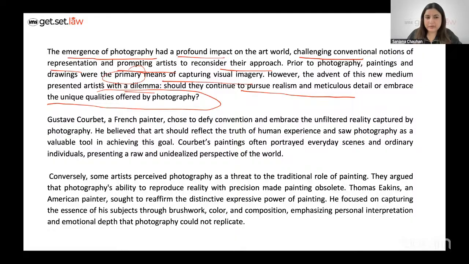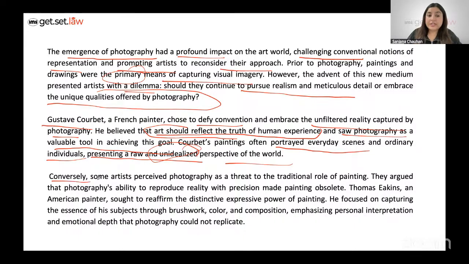Now, a couple of painters have been mentioned. One is Gustave, a French painter. He chose to defy convention. He chose to challenge convention, and to embrace photography, the unfiltered reality captured by photography. His belief was that art should reflect the truth of human experience, and he saw photography as a medium in achieving this goal, right? So, this is important. According to him, art should reflect the truth of human experience. His paintings often portrayed everyday scenes and ordinary individuals, presenting a raw, unfiltered, and unidealized perspective of the world, right?